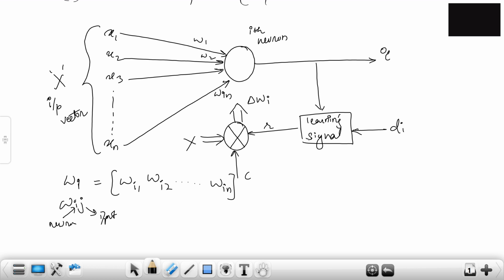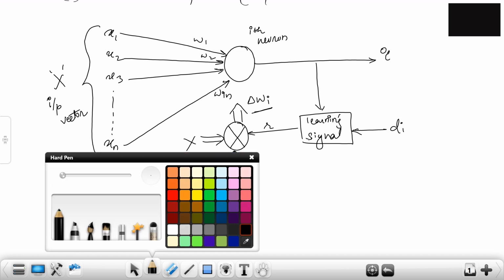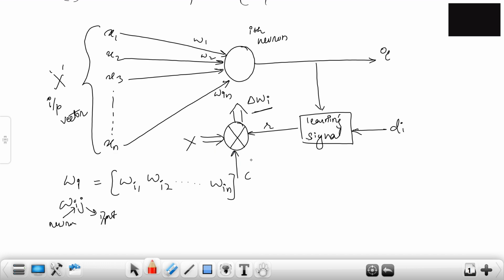Okay, so the weight vector over here, Wi, is directly proportional to what? I'll change the color so you can see it. What does it depend on? It depends on three things: your X, that is your input signal, and the learning signal R. R is coming from O, by the way. It's coming from here, right? Your learning signal basically depends on the output and the desired input, if it is there.